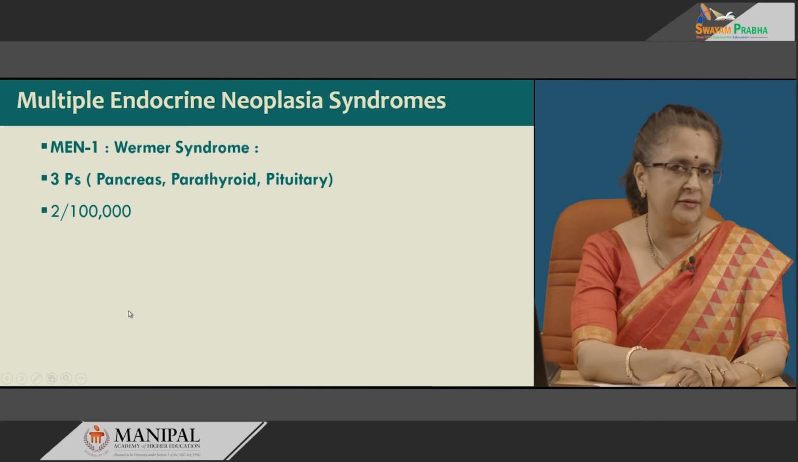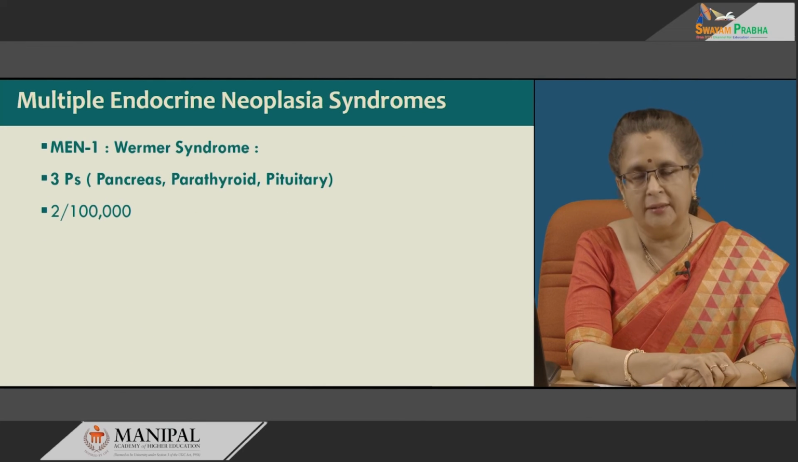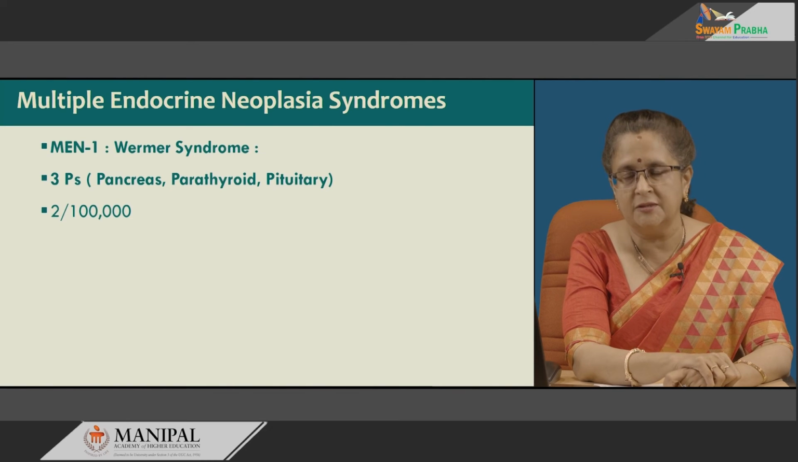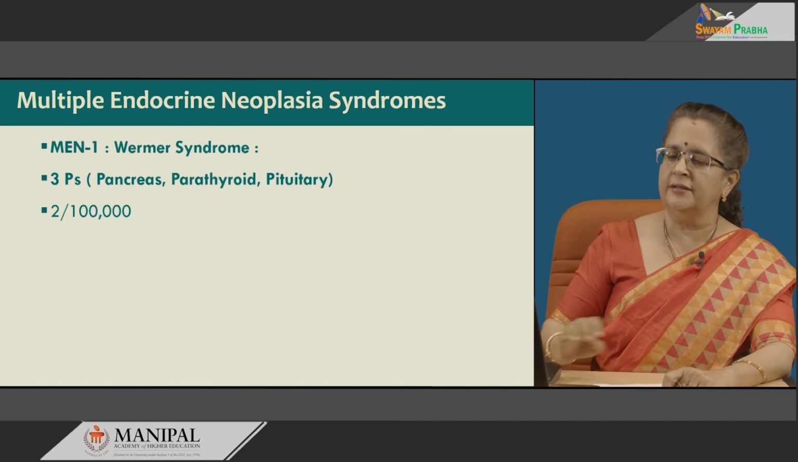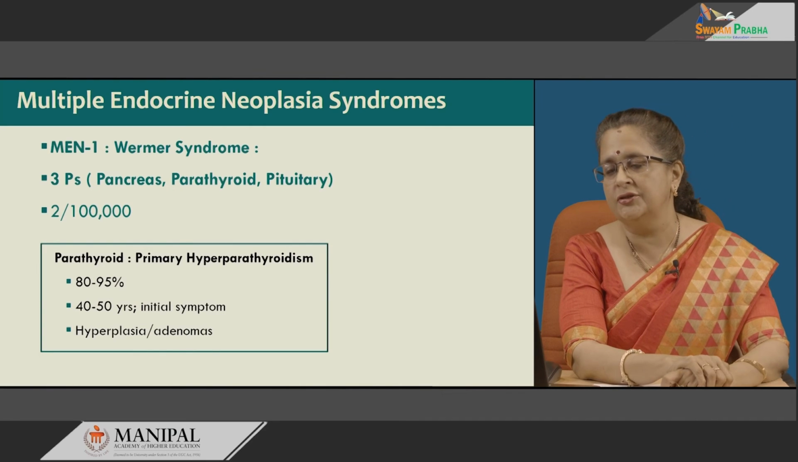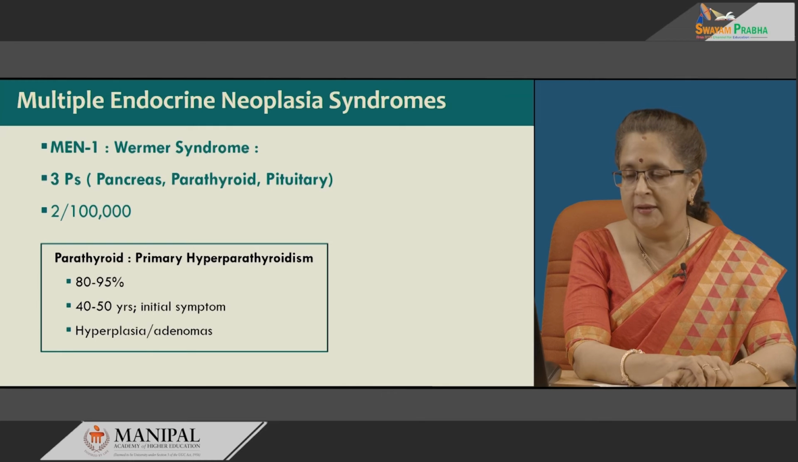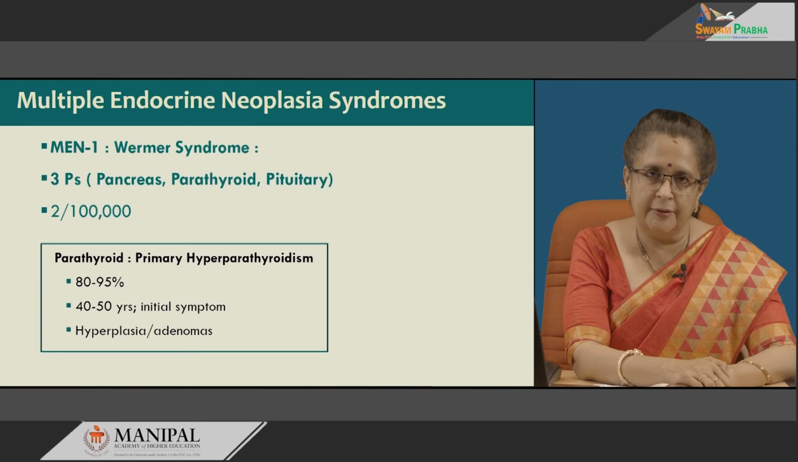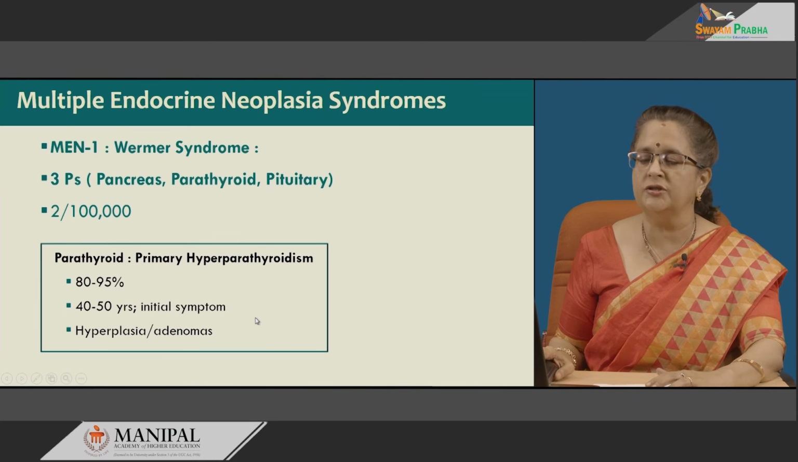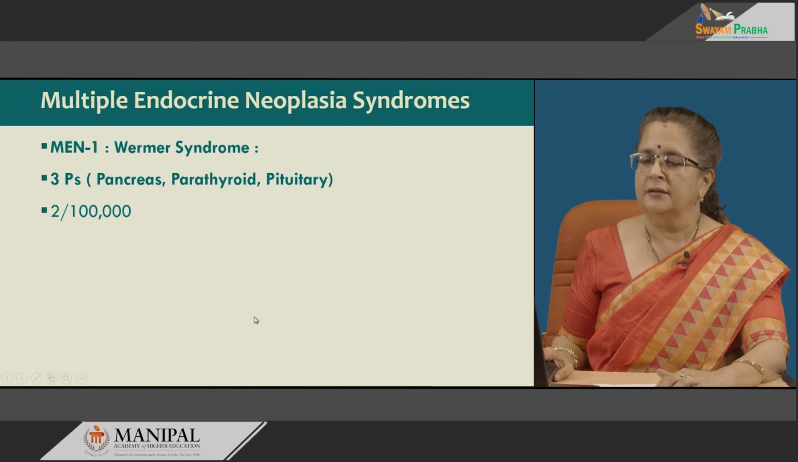The first type is the Wermer syndrome, also known as MEN1 syndrome. It characteristically involves 3 P's, that is pancreas, parathyroid and pituitary, seen with an incidence of 2 in 100,000 people. The parathyroid involvement is usually as hyperplasia or adenomas and presents as primary hyperparathyroidism, which is the single most important and initial aspect of presentation in these patients of MEN1, seen in 80 to 95% of the patients and presents in the age group of 40 to 50 years.